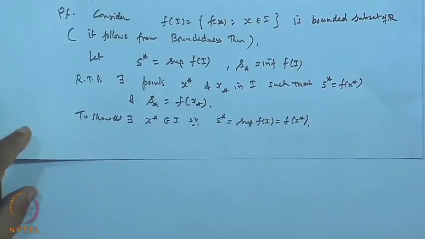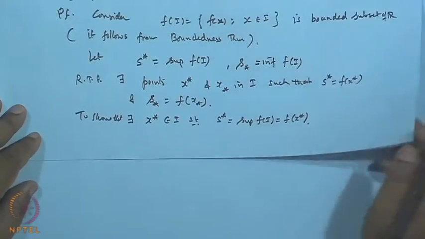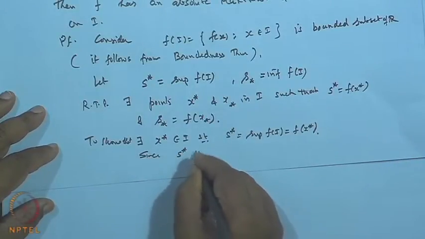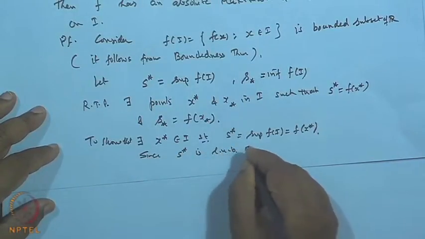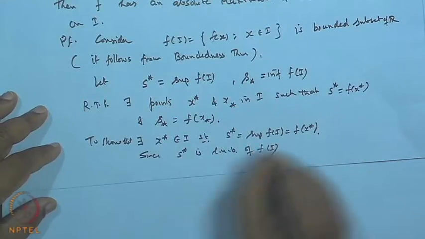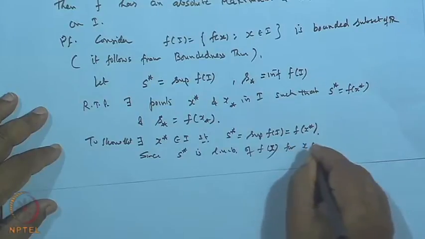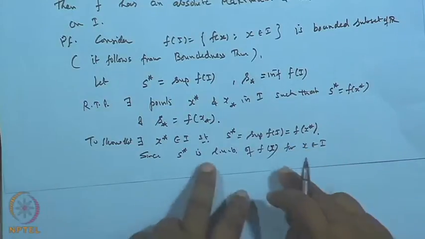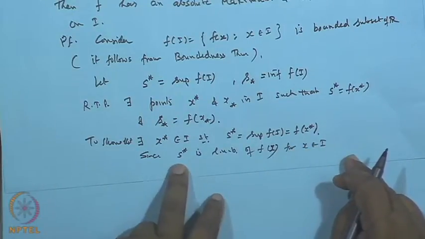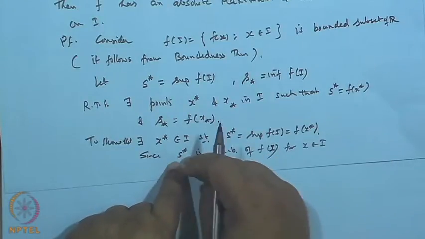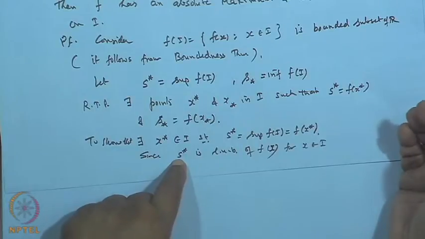Okay. Now, since S star is the least upper bound of the function f(x) for x belonging to I, if I choose a number slightly lower than this, it cannot behave as a least upper bound.